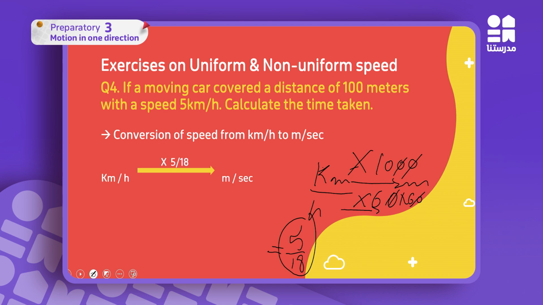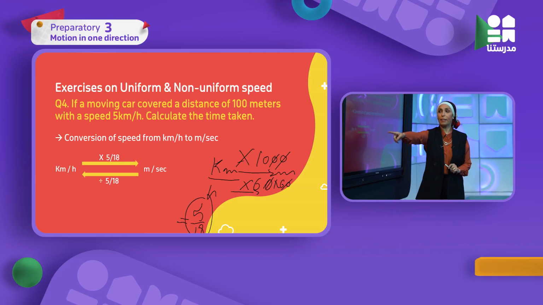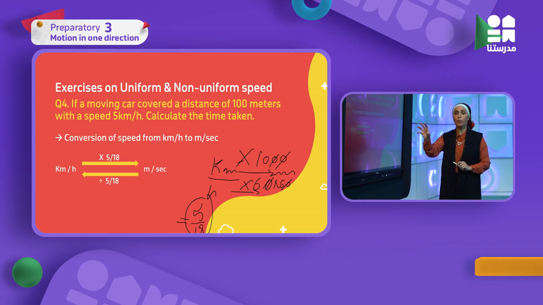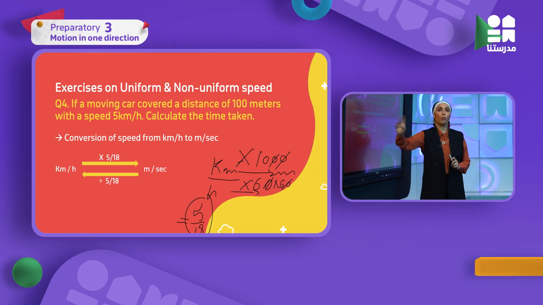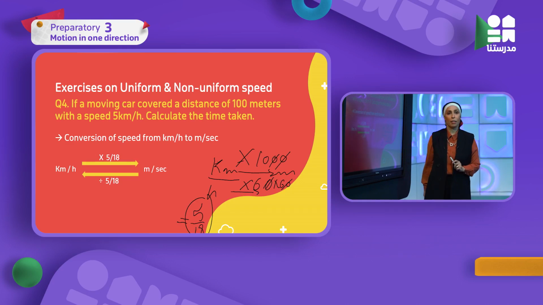I just explained it to show where this number comes from, but now you are going to memorize it, and if you convert from kilometer per hour to meter per second, just multiply by it. If I want to convert the opposite, from meter per second to kilometer per hour, I'm going to use the same number but by division. Again, let's summarize: kilometer per hour to meter per second, times 5/18. The opposite, divide by the same number.